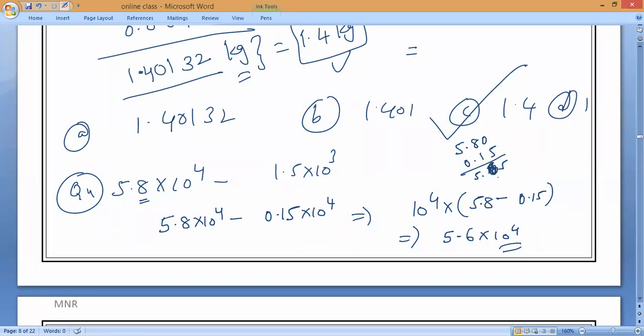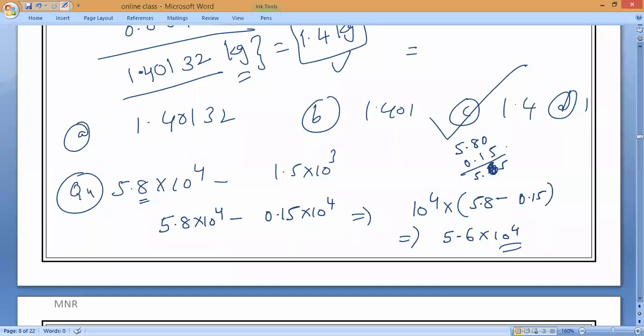So what is the answer, 5.7 or 5.6? Sir, 6 only. Why can't it be 5.7? Anybody? Because, sir, the number before the 5 is even. If it is 0 after the 5 also, actually 6 is an even number, so you cannot round it up.